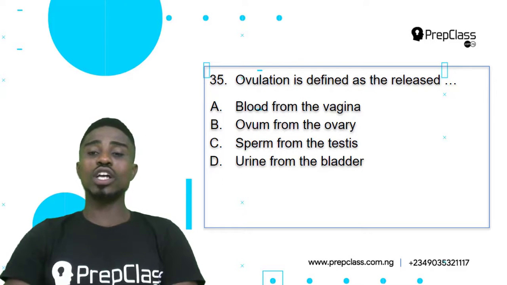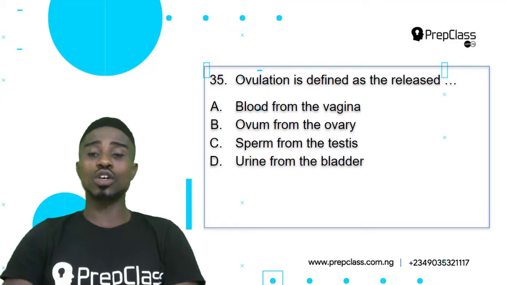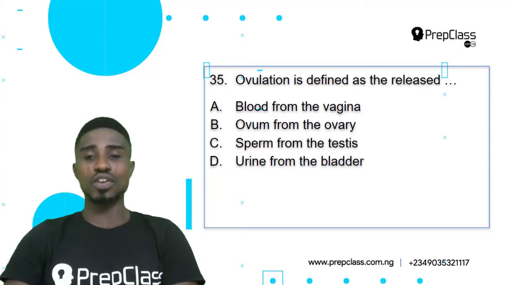Question 35, ovulation is defined as the dash A, blood from the vagina, B, ovum from the ovary, C, sperm from the testes, D, urine from the bladder. For us to carefully select the correct answer, we need to analyze all of the options and see which one best answers our question. Now, ovulation, just as the name implies, means the release of ovum from the ovary.